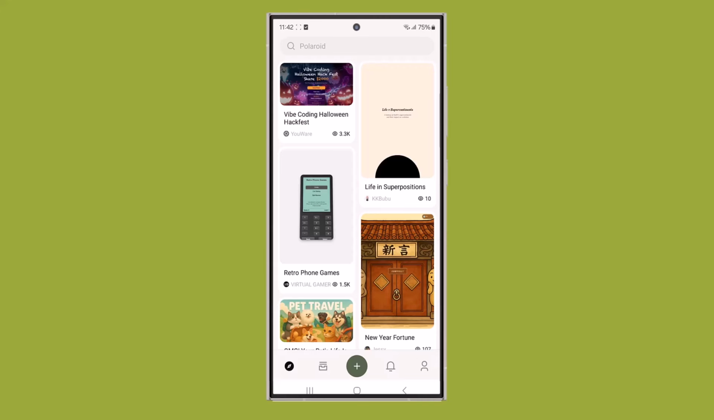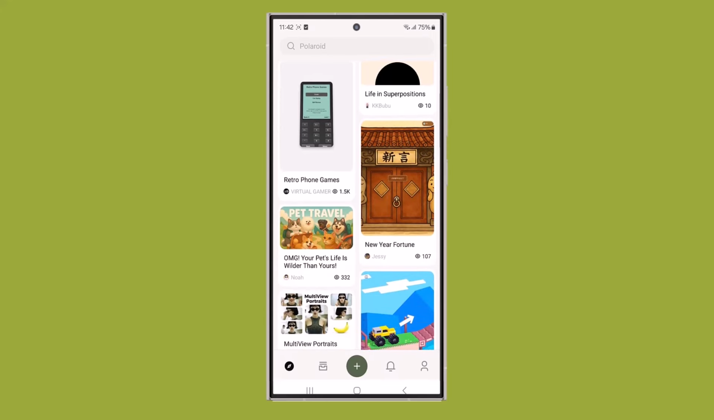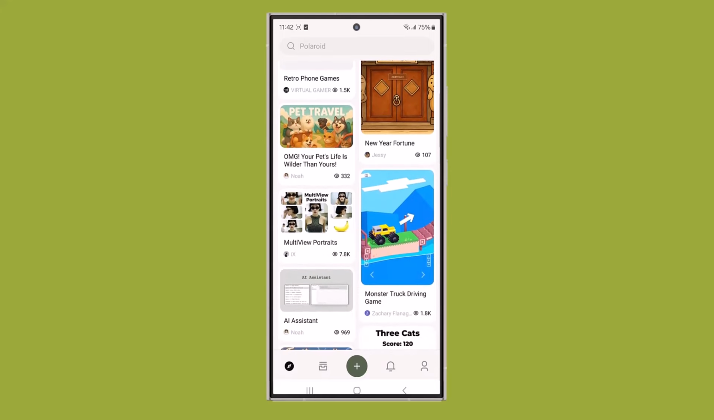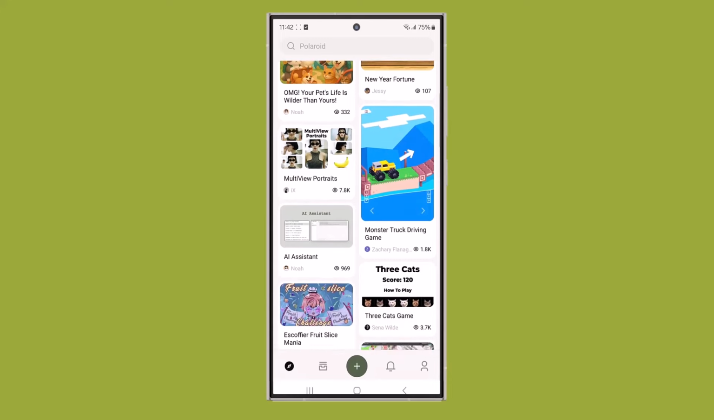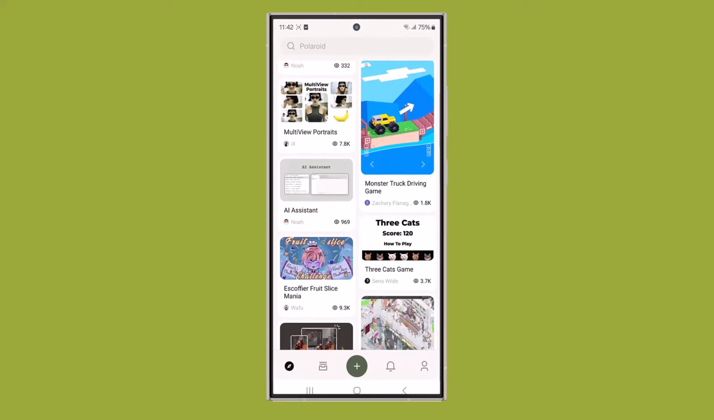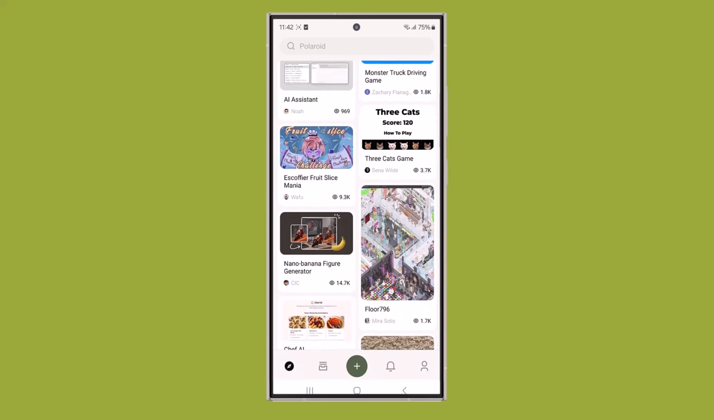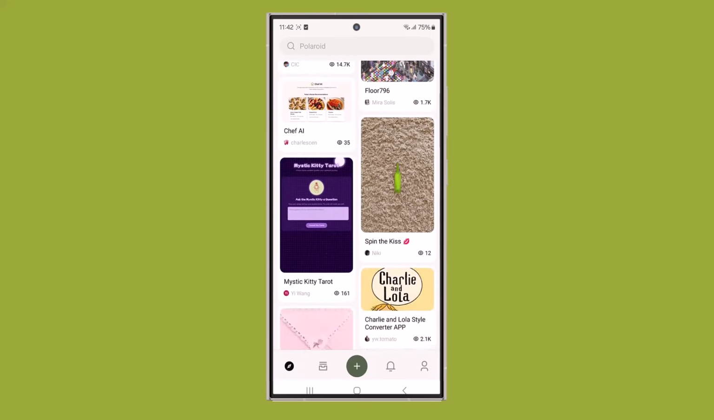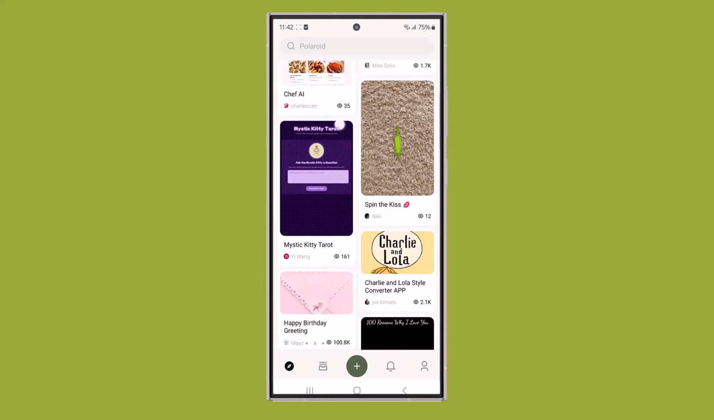Today, we're exploring something that honestly feels like the future of app creation. It's called YouWare. This AI-powered platform lets you build apps just by chatting with AI. No coding, no complex setup, just pure creativity. You can create anything, from productivity tools and AI chatbots to fun image generators, all in minutes.